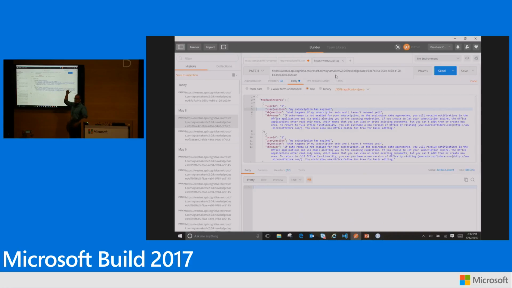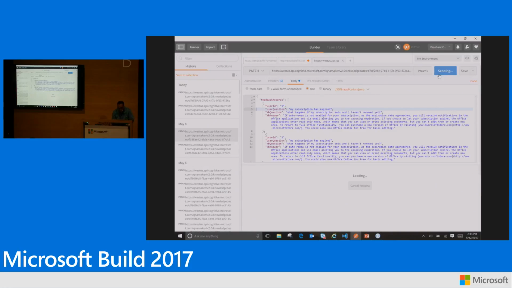So what I've done is I've spoofed bulk training data with unique user IDs, and I'm just going to post it to my knowledge base. Let me copy paste the KB ID here. Okay, and send that across to my knowledge base. If you use that dialog, this happens automatically. You don't need to do anything, but just to show bulk training, that's why I'm using this. All right, so this was successful.